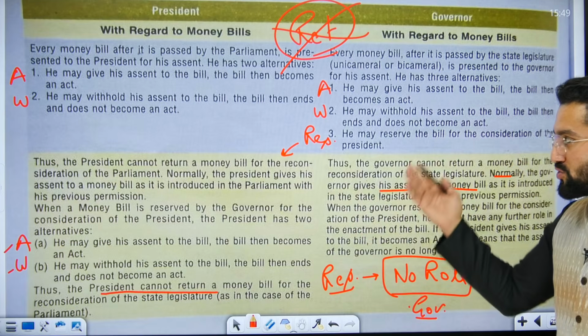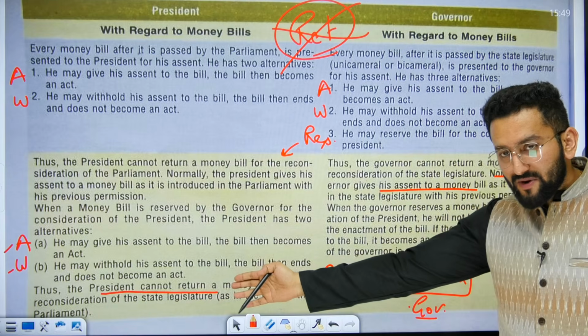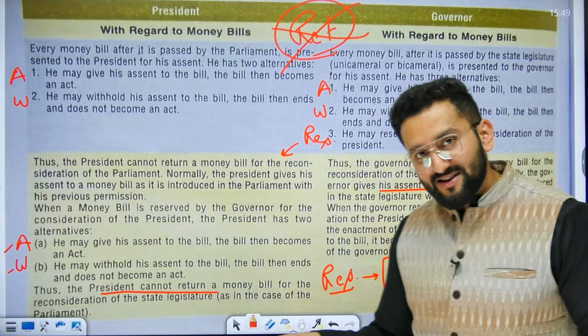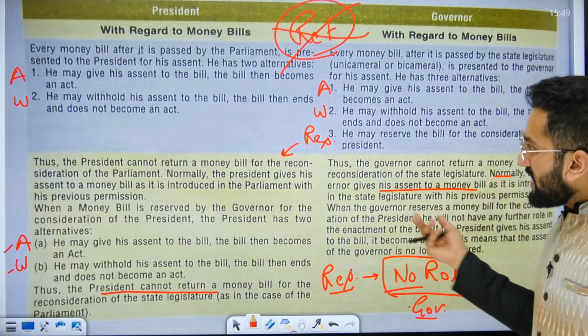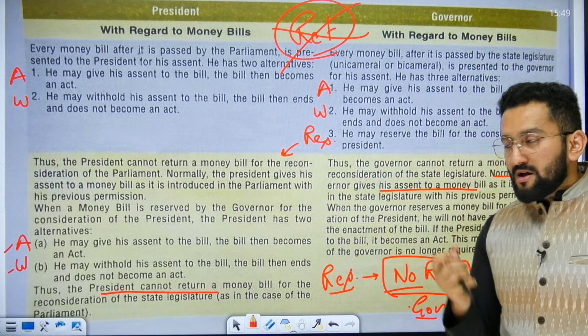And similarly, as I told you, once the reserve function is used and the governor has reserved the state legislature bill for the president, the governor has no role. Now it is between the president and that state legislature. I hope it is clear now. It is quite simple. While you are reading, it seems like so many words, but you need to just pick up the logic.